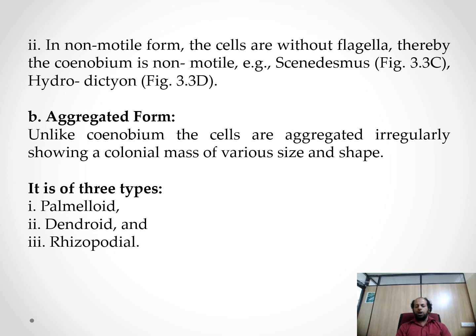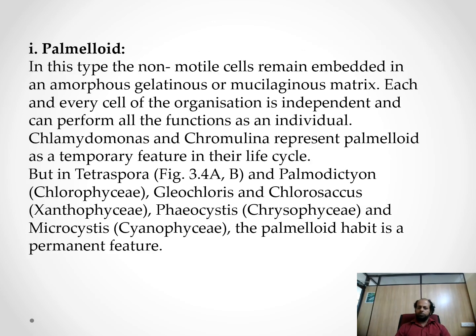Now, the second colonial form is the aggregate form. Unlike coenobium, the cells are aggregated irregularly, showing a colonial mass of various size and shape. The aggregate forms of colony are differentiated into palmelloid, dendroid, and rhizopodial. Palmelloid: in this type, the non-motile cells remain embedded in a gelatinous or mucilaginous matrix. Each and every cell of the organization is independent and can perform all the functions as an individual. Chlamydomonas is the best example.